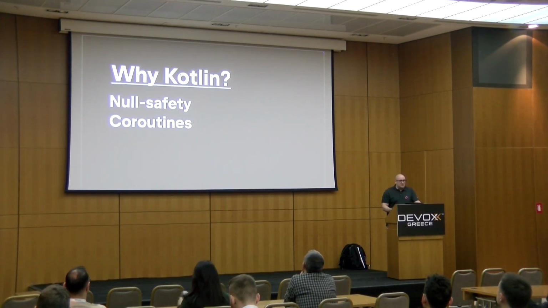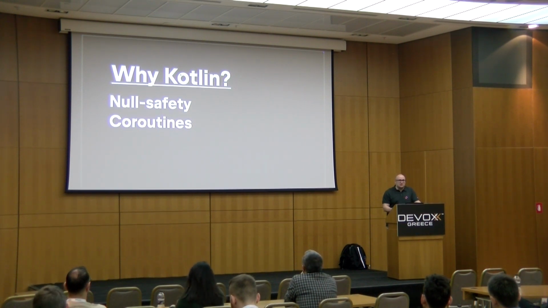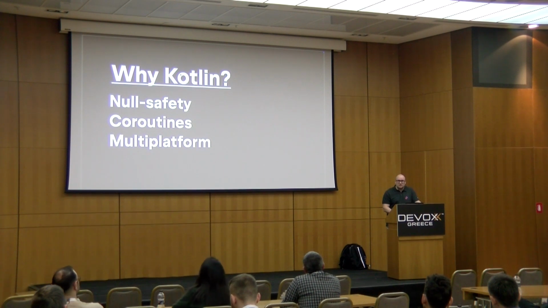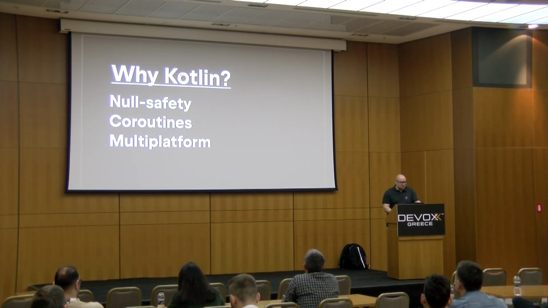Then a lot of them mention coroutines, which is a feature for asynchronous programming backed by the compiler and actually the implementation inside a library. And then many of them mention multi-platform projects, that you can target multiple platforms like Android, iOS, web, desktop, server-side, and so on with a single code base, or at least reused partially.